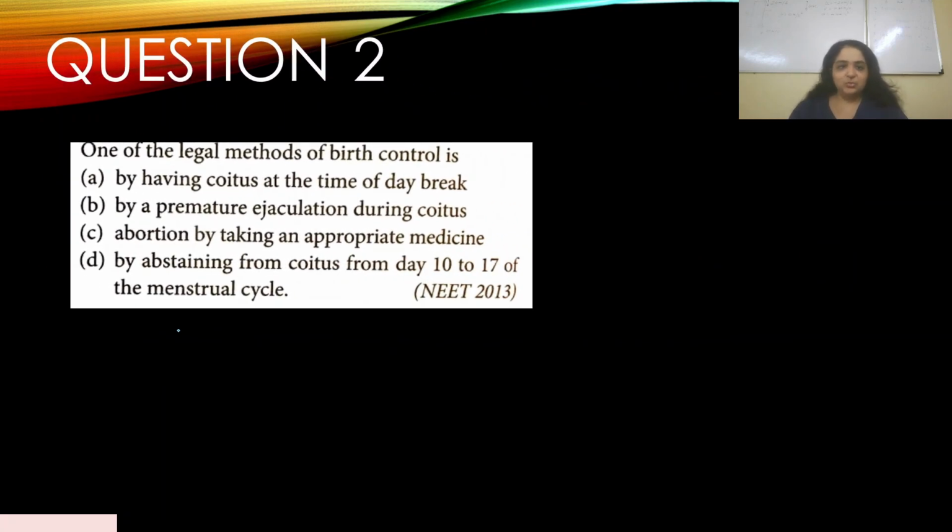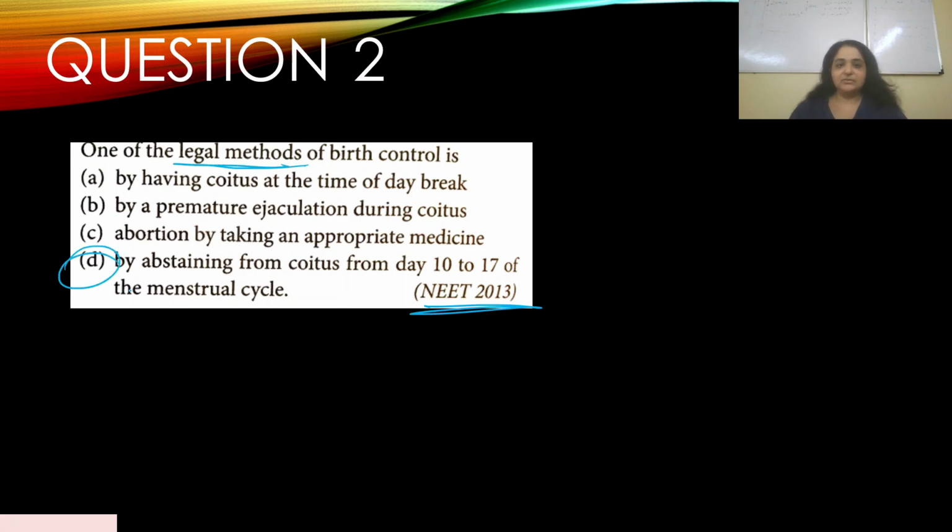Okay, so question number 2. One of the legal methods of birth control is, this appeared in NEET 2013. A, by having coitus at the time of daybreak. B, by premature ejaculation during coitus. C, abortion by taking an appropriate medicine. D, by abstaining from coitus from day 10 to day 17 of the menstrual cycle. Okay, so one of the legal methods of birth control is D.